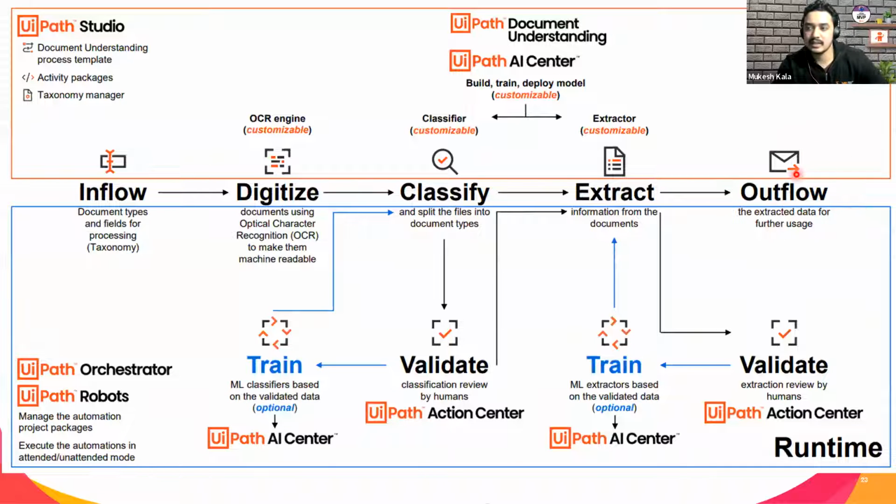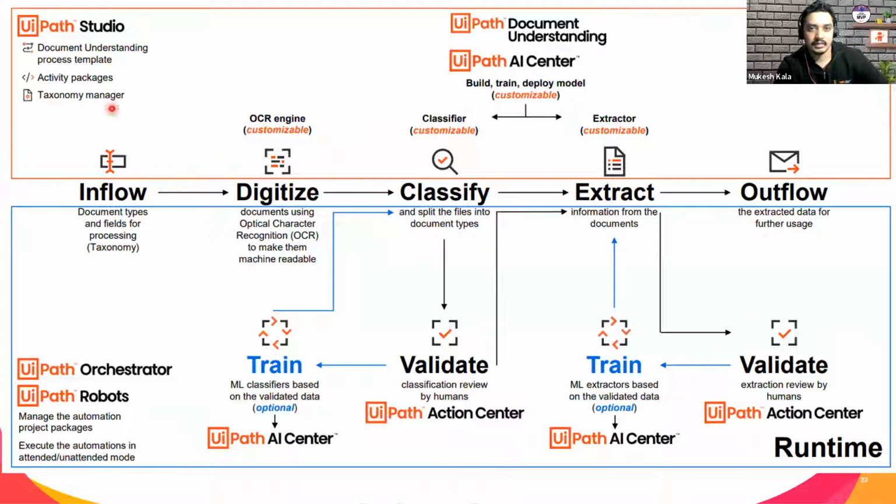Now this extracted data is mentioned here as outflow, right? It will generate an Excel. That Excel, you can send via email. You can put it into CSV, load it into a database, or use it for the next kind of automation, right? Whatever you see in the top first half, highlighted in orange, this is your design. And all of this, what you see here, happens at runtime. So this is what happens in design time, and this happens at runtime, right?